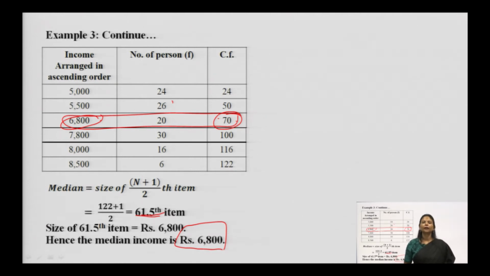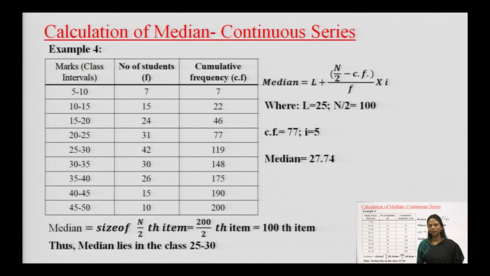Going ahead, we have the continuous series now. A continuous series is a series where the data is huge and we are supposed to arrange the data in class intervals. What are class intervals? We make class intervals and arrange the data according to them. For example, if the class interval is 5 to 10, the number of students who fall under this category of 5 to 10 is 7, which is called frequency. Only this information is given to you; the cumulative frequency you are supposed to find out.